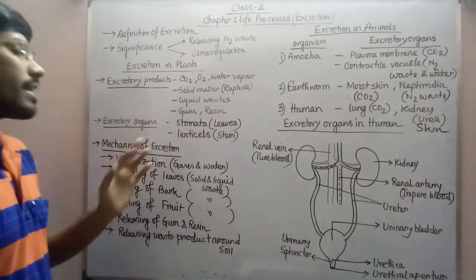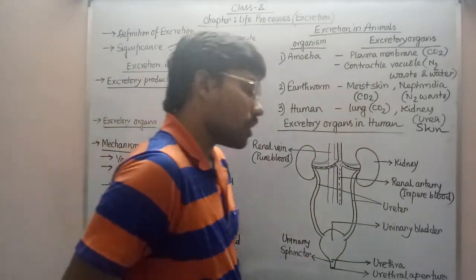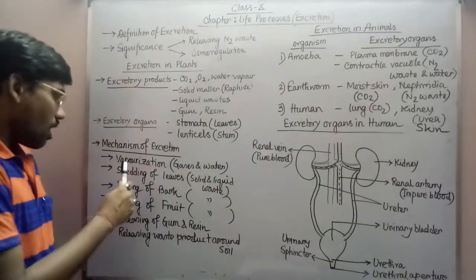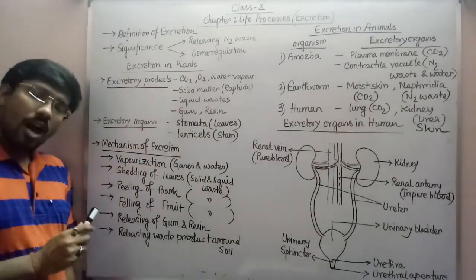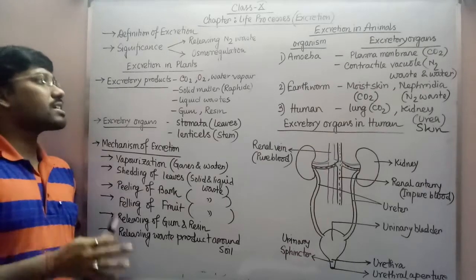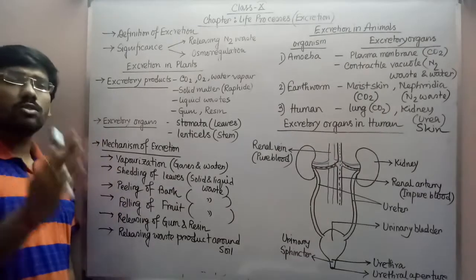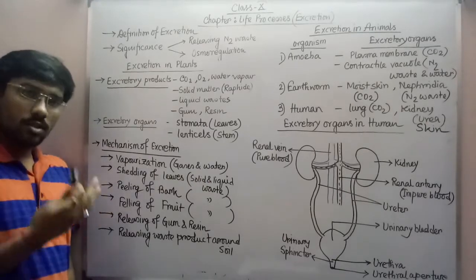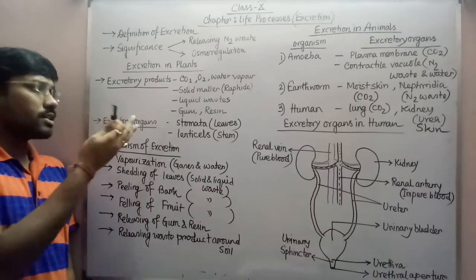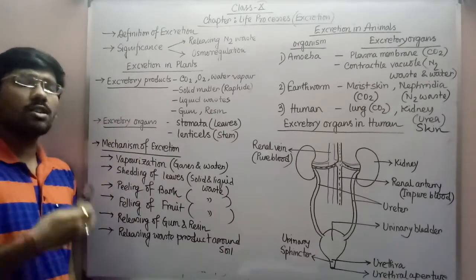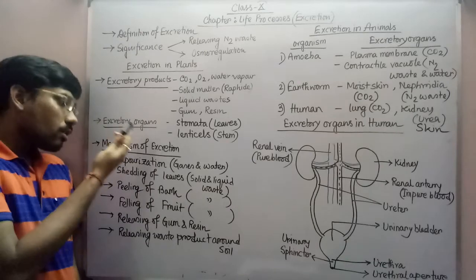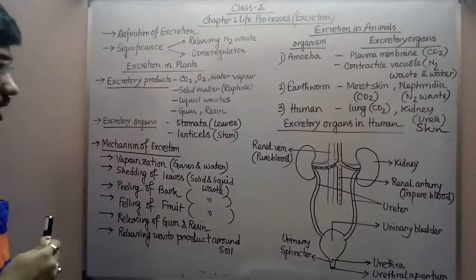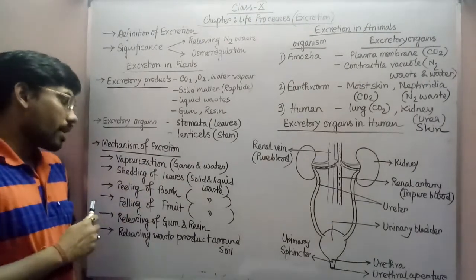Now I am coming to the mechanism of excretion. That means whatever mechanisms are commonly followed by plants for their excretion. The first one you can see here is vaporization. Just now I told you, plants release various kinds of excretory material, as an example carbon dioxide, oxygen, and water vapor through the vaporization process. The responsible organs present in plants are the stomata and lenticels, and through them the plant can release water vapor and gaseous substances like oxygen and carbon dioxide to the external environment. So vaporization is the first mechanism of excretion.